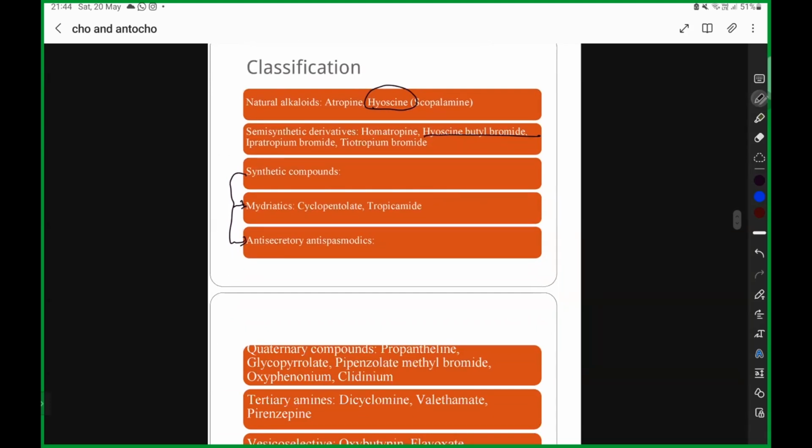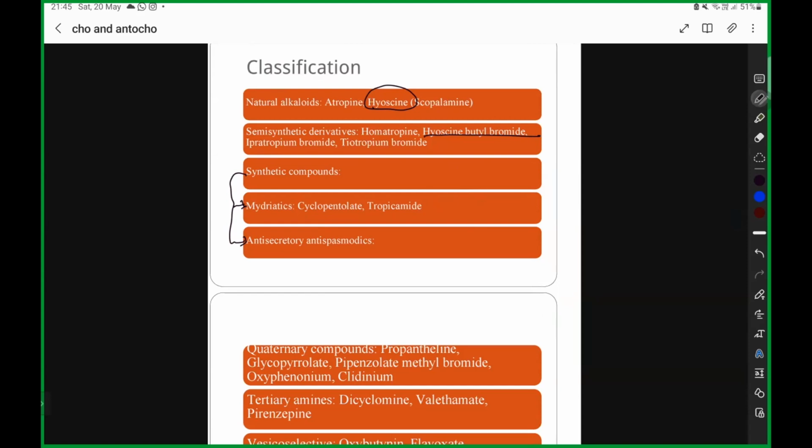Anti-secretory is going to prevent the secretion. Antispasmodic prevents muscular spasms. You already know why muscular spasm comes. Whenever there is excessive secretion or excessive action of acetylcholine on the neuromuscular receptors, what happens? It is going to cause contraction or spasm of your muscles. And to prevent the spasm, what do we have to do? We have to block. How are we blocking? We are going to give antispasmodics.